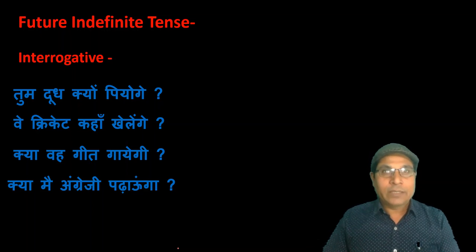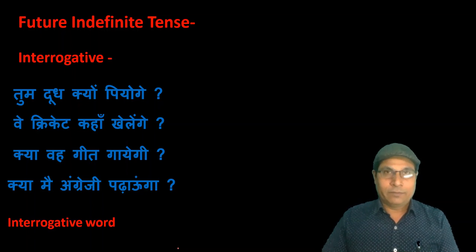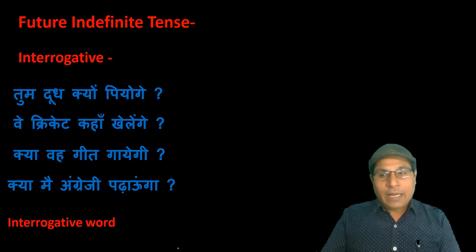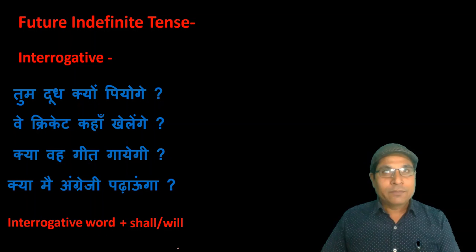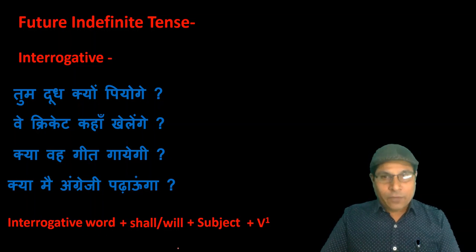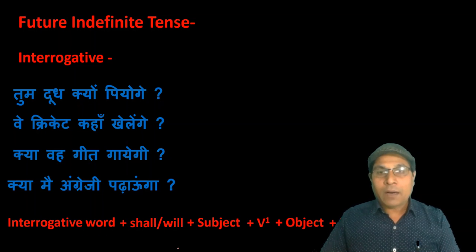The last two sentences come within this type of interrogative sentence, and the second type of interrogative sentence is that in which interrogative words like what, when, why, where are given in the middle of the sentence, which cannot be answered in the form of yes or no. The first two sentences come within this type. To translate such type of sentence, we start with interrogative word, then shall and will as a helping verb, then subject, then first form of the verb, then object, and at last you have to use mark of interrogation.